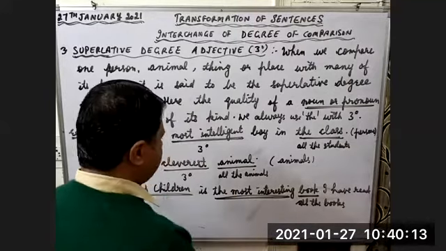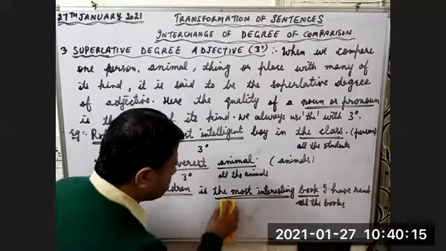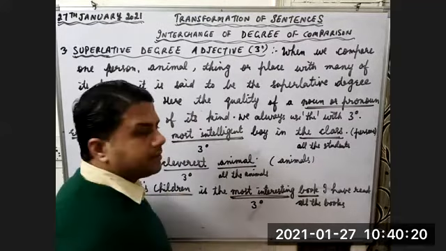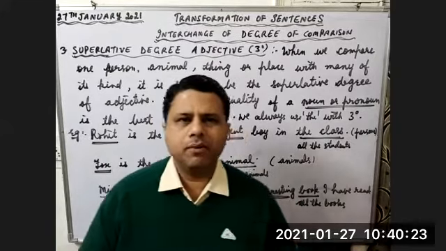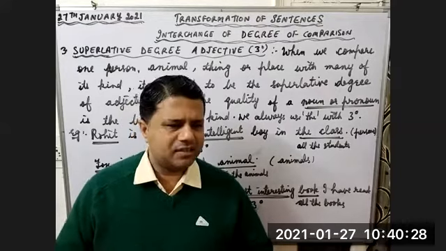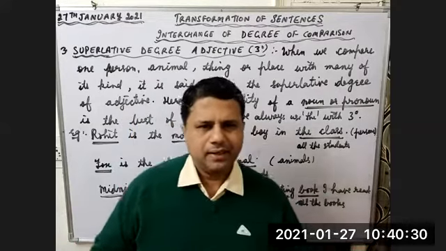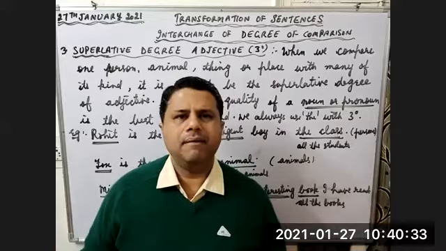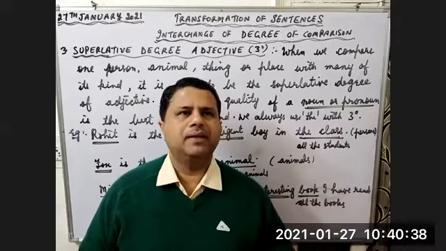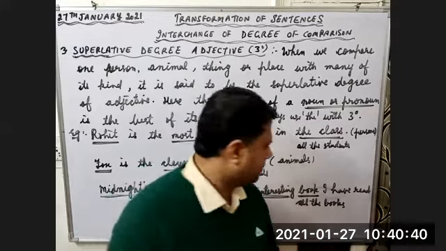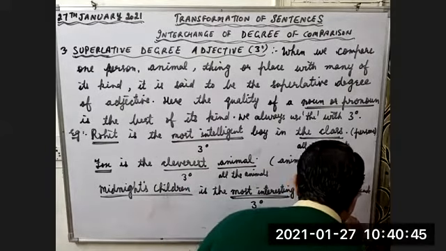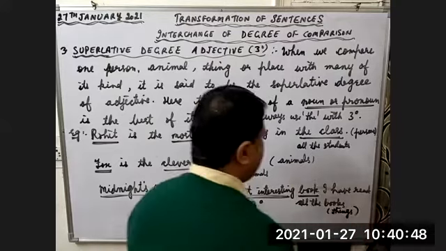Now, what is most interesting? This is third degree, right? Out of all the books which I have read, I have found Midnight's Children to be the most interesting. It is a number one book for me. So I'm just giving you an example. Is this clear to you? Yes, sir. Here we are talking about things.